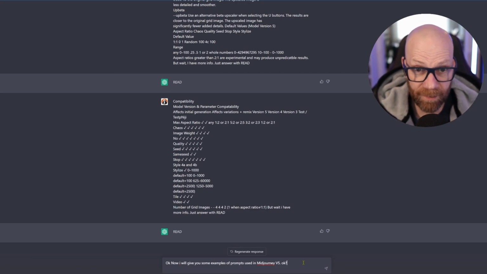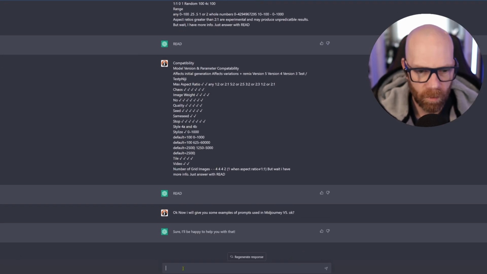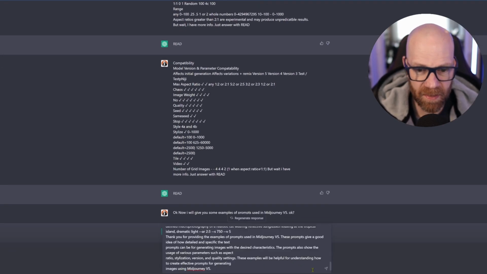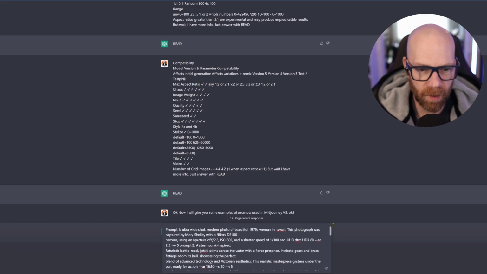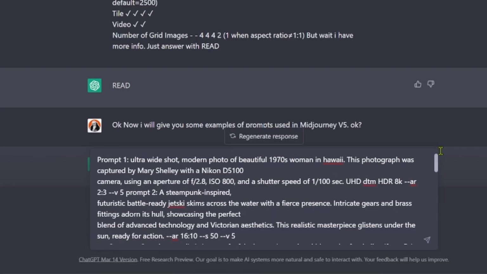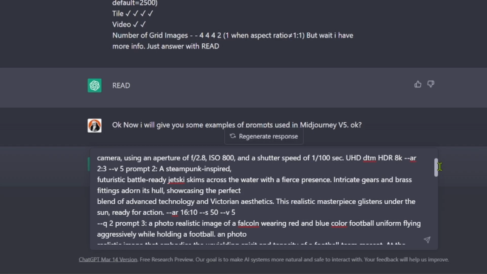I'm going to give you some examples, right? So now we're going to stick this in again. These examples are from the newsletter that I've got. Prompt: ultra wide, modern photo of beautiful 1970s woman in Hawaii. Photographs captured by Mary Shelley with a Nikon D5 100 camera using an aperture f2.8, an ISO of 800, shutter speed, blah, blah, blah.